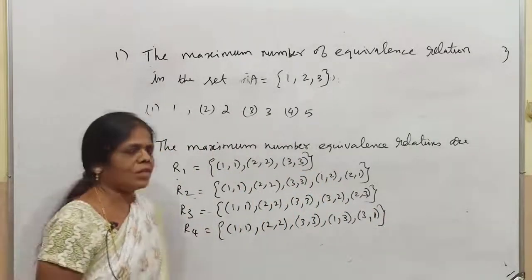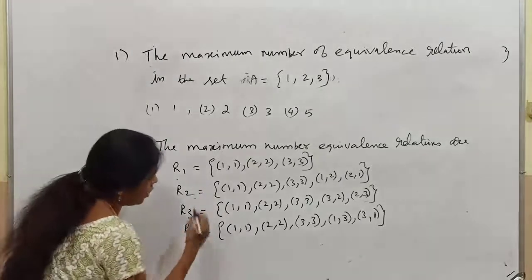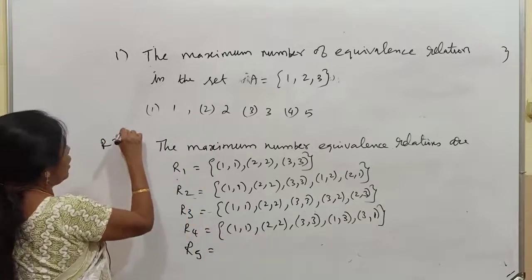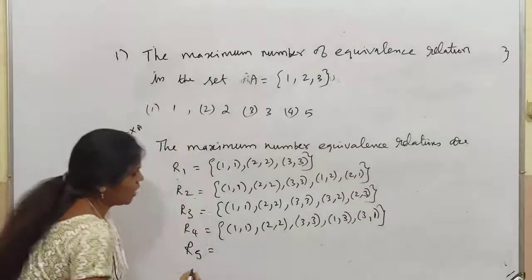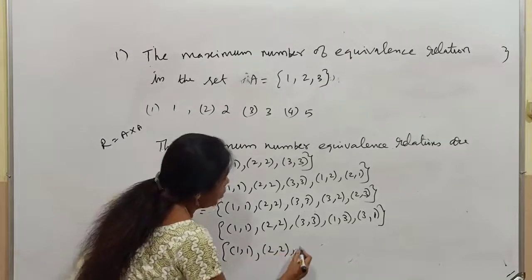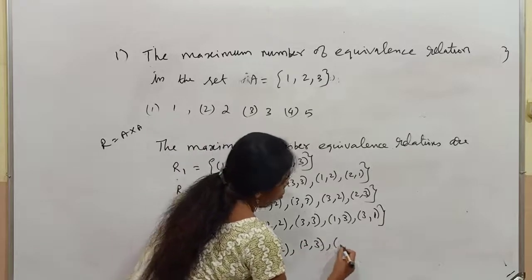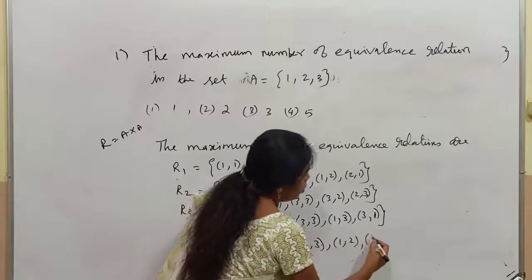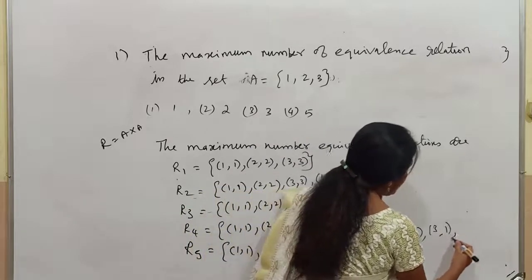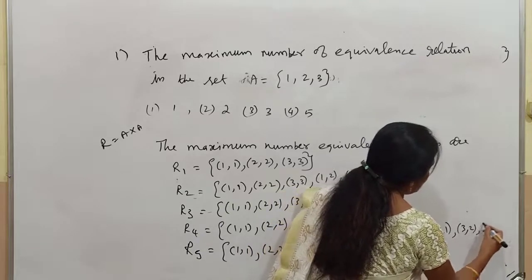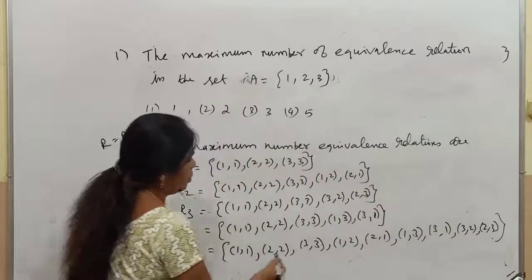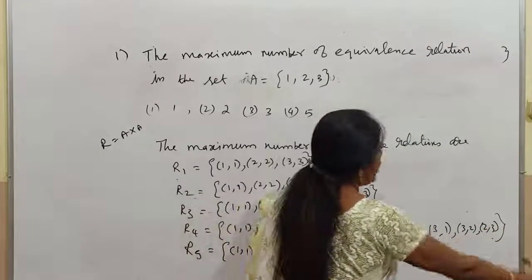The largest equivalence relation will be R5, the universal relation A cross A. All the elements will come in this: (1,1), (2,2), (3,3), (1,2), (2,1), (1,3), (3,1), (3,2) and (2,3). You can check how many elements are there: 3, 6 and 9.